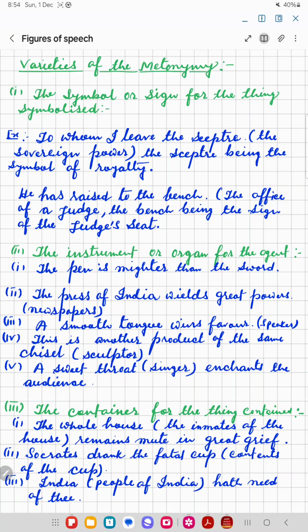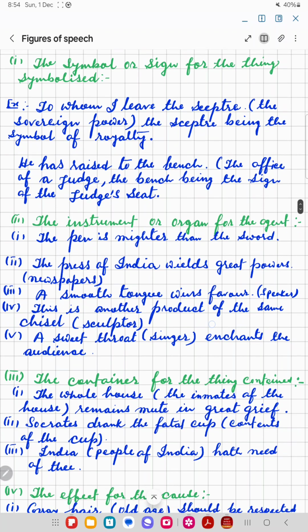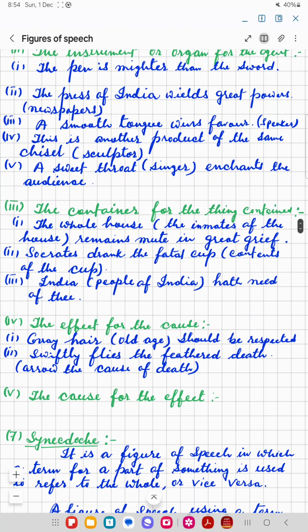The instrument or organ for the agent. The pen is mightier than the sword. Here, a writer is much stronger than a soldier. The press of India wields great powers. Press of India stands for newspaper. A smooth tongue wins favor. A smooth tongue stands for speaker. This is another product of the same chisel. Chisel means here sculptor. Chisel stands for sculptor. A sweet throat singer enchants the audience.